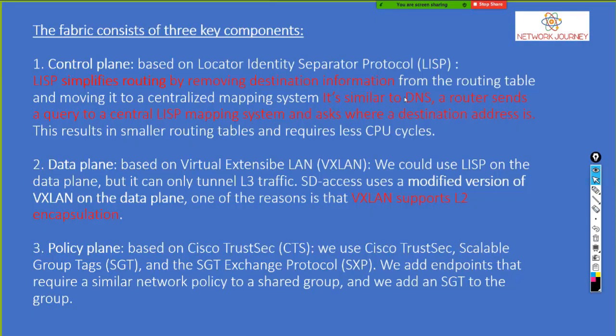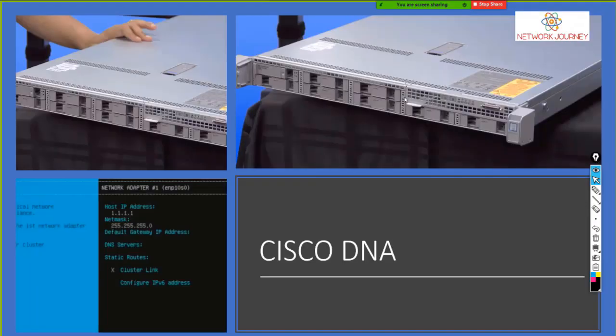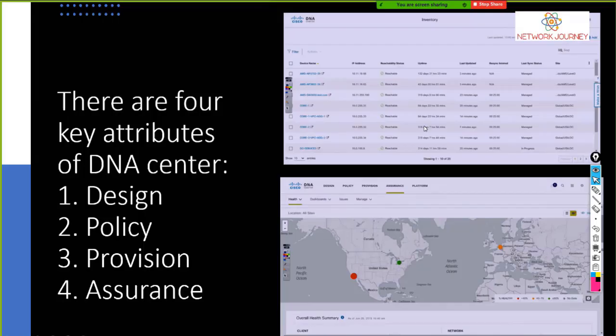Okay, now coming to the DNAC. Okay, if I show you this diagram, you have on the top the DNAC, which I said is hardware. It cannot be virtual. It's a physical box. How does it look? It looks something like this. Okay, so these are the DNAC boxes, and the way we configure it is we give the IP address, we give all the DNS, the static route, the normal way we configure a server or a device, right?